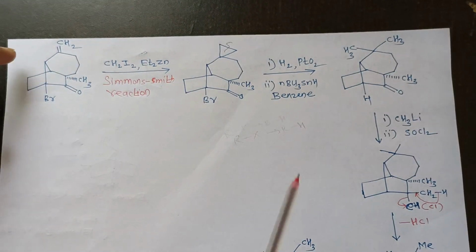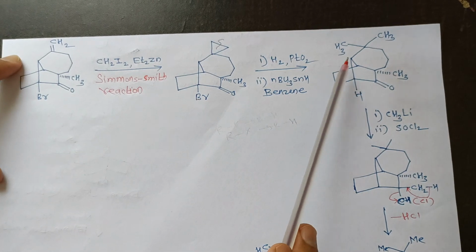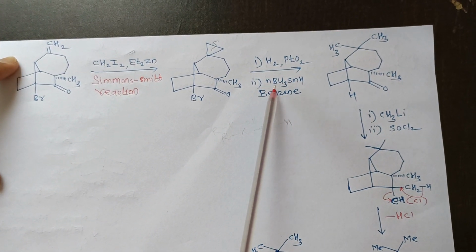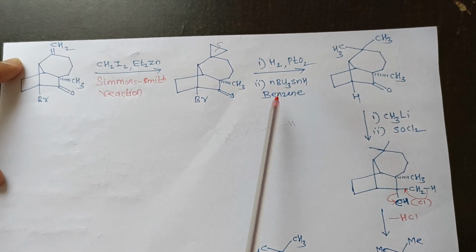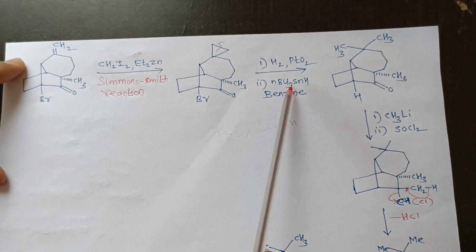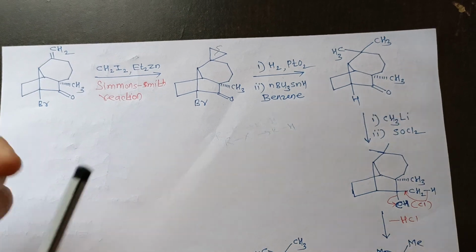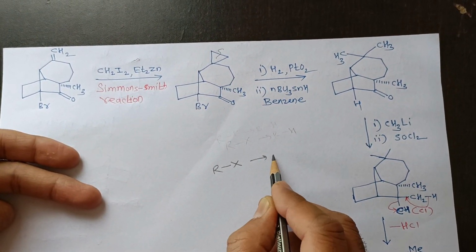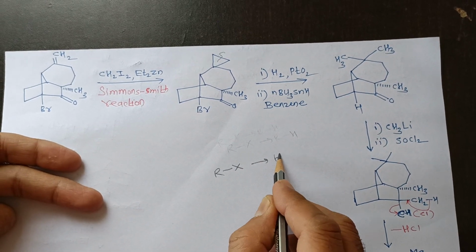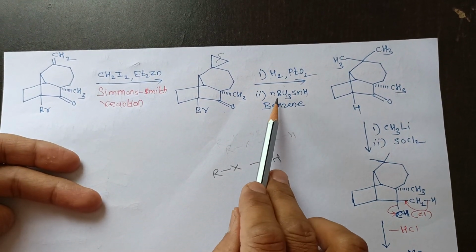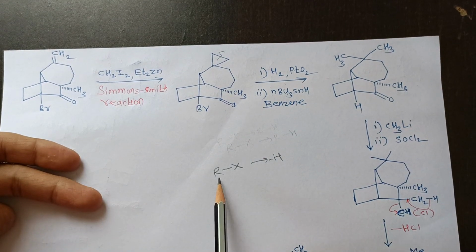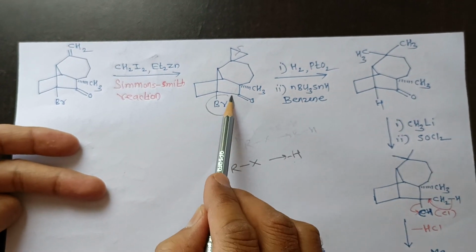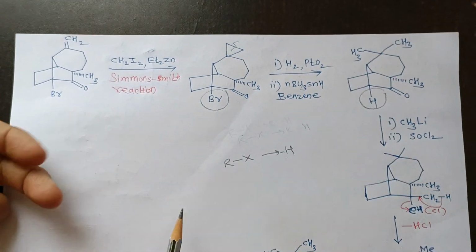In the next step, that dimethyl compound was allowed to react with tri-n-butyltin hydride in the presence of benzene. This is the reducing reagent, and it helps in the formation of an alkane from an alkyl halide. So tri-n-butyltin hydride converts the halogen into the corresponding alkane. So here the bromine will convert into hydrogen.